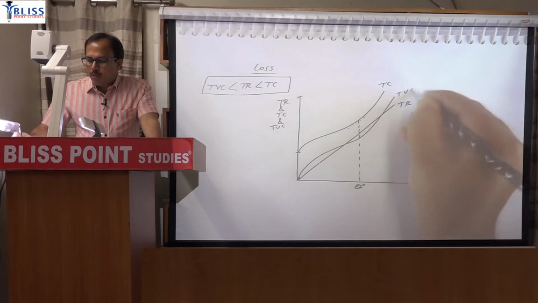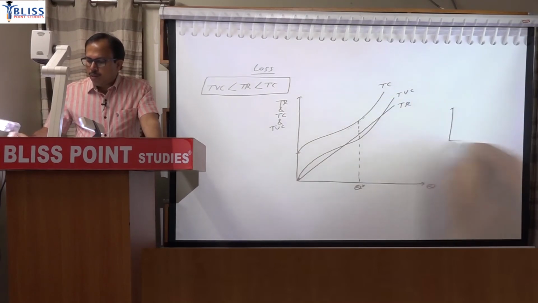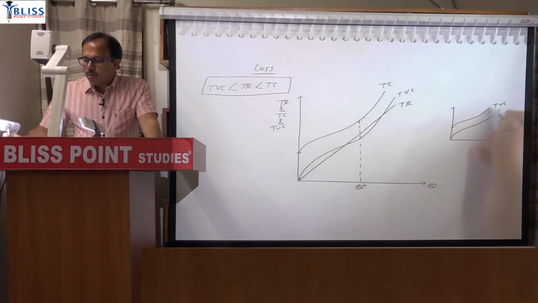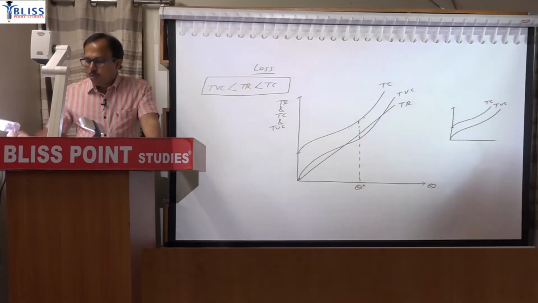Total variable cost, that means you are showing in this way. One is the total variable cost curve. When you add fixed costs, this will be the total cost. So this gap will remain the same everywhere. Clear?